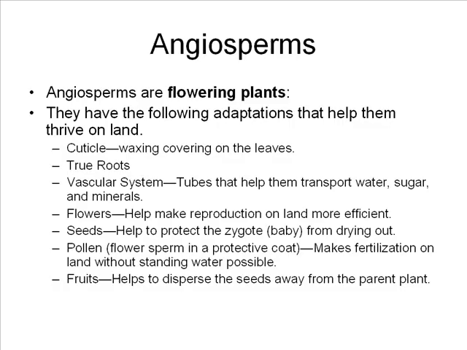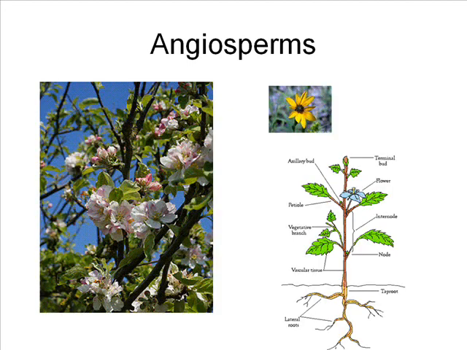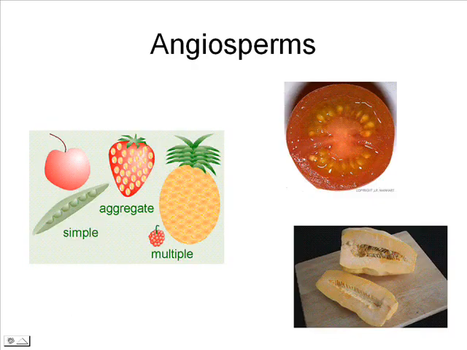Probably the most developed type of plants for life on land are angiosperms. These are the flowering plants. Most plants that you're familiar with would fall into this group. These plants have a cuticle for covering their leaves and protecting them from water loss, true roots, and a vascular system. They also have seeds and pollen, but in addition, they've developed flowers, which help them to reproduce much more efficiently than the conifers, and they also have fruits, which help them to disperse their seeds away from the parent plant, and also to get them planted and fertilized.